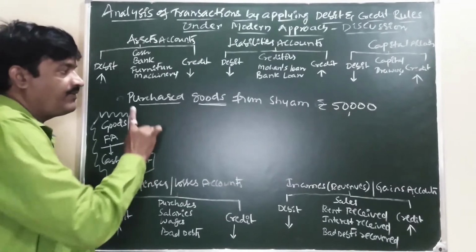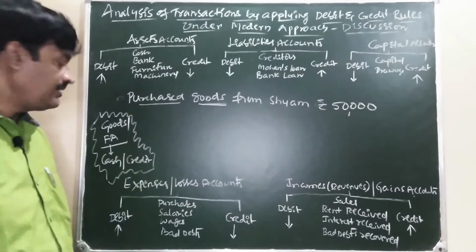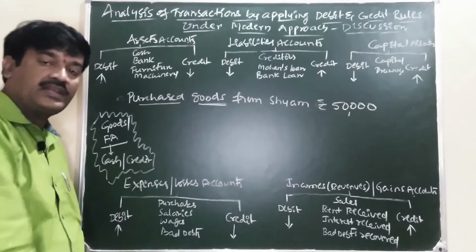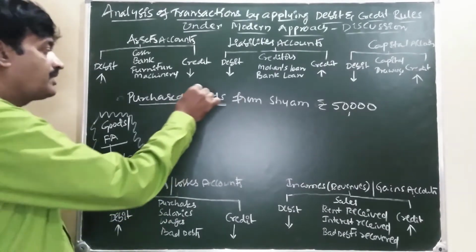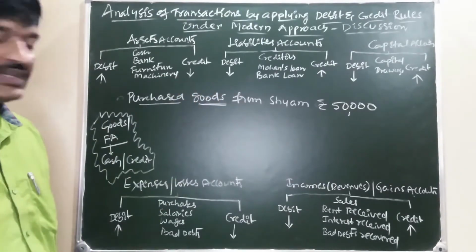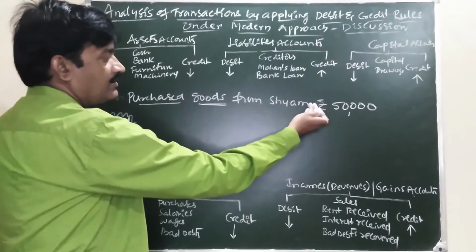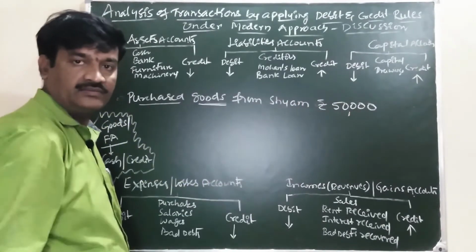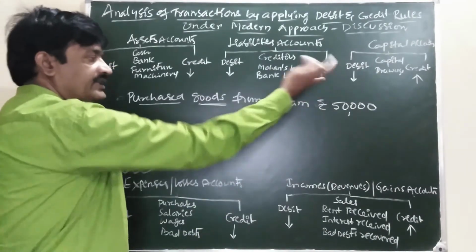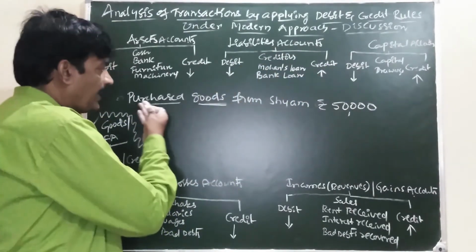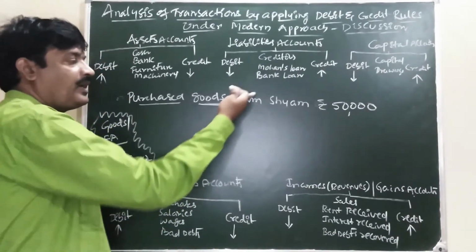Whether this transaction is a cash transaction or a credit transaction? In the transaction, on account is not there, on credit is not there. It is a plain transaction with a party name.